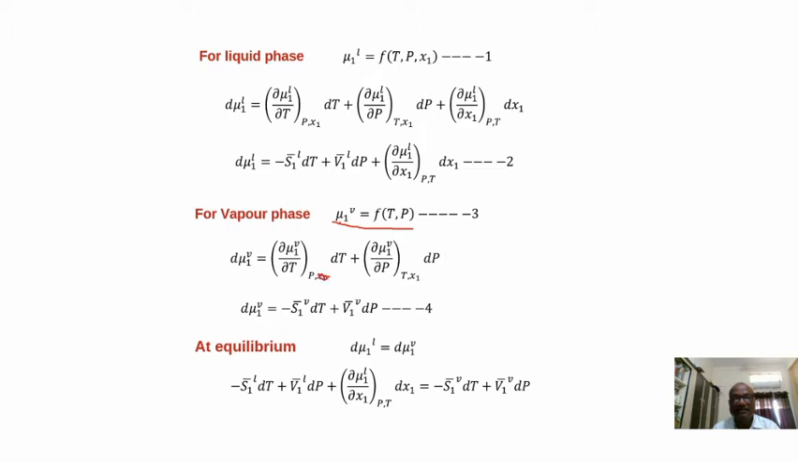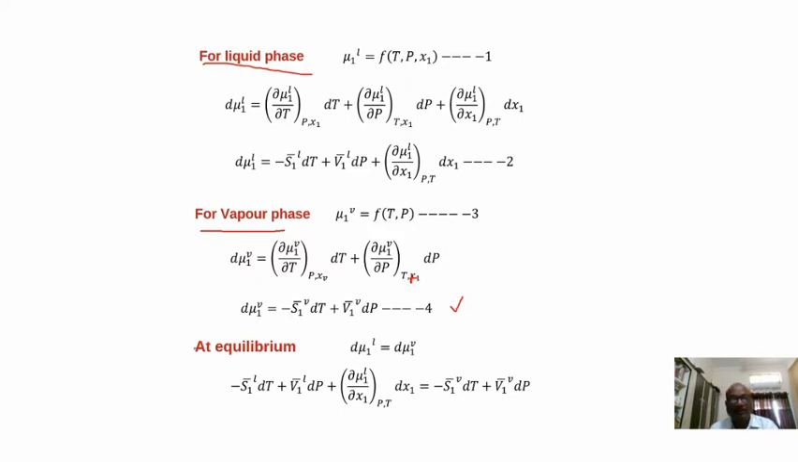Pressure has to be kept constant. It is only the vapor, the composition of vapor, only one term is there. Next, the second is to keep the temperature constant and differentiate with respect to dP. ∂μ1 by ∂P into dP. So what is ∂μ1 by ∂P at constant temperature? How much? The partial molar volume of that vapor. So V1 bar in vapor phase into dP. This is equation number 4. Right. So in the case of liquid phase and in the case of vapor phase, we have calculated the change in chemical potentials.